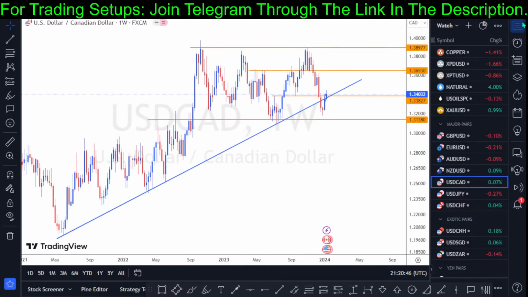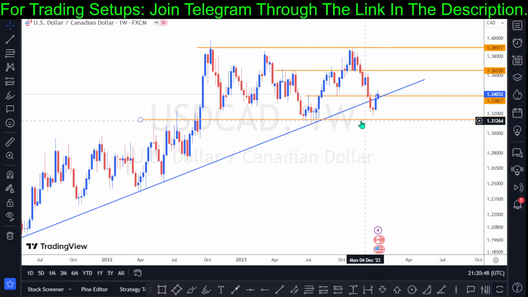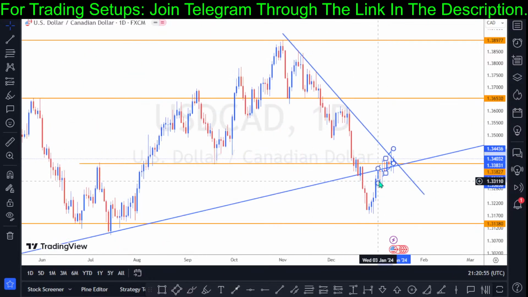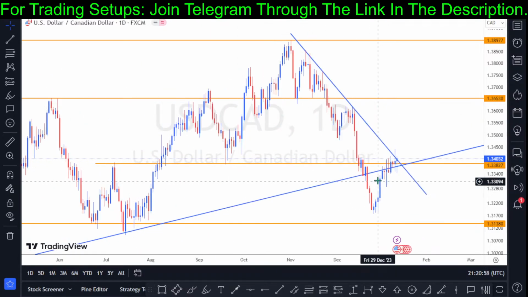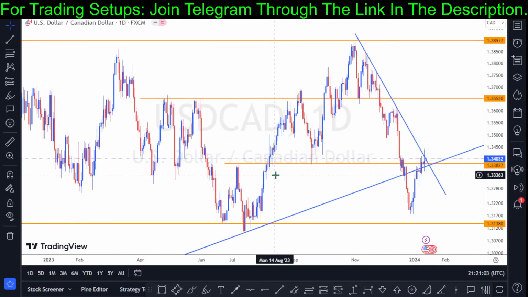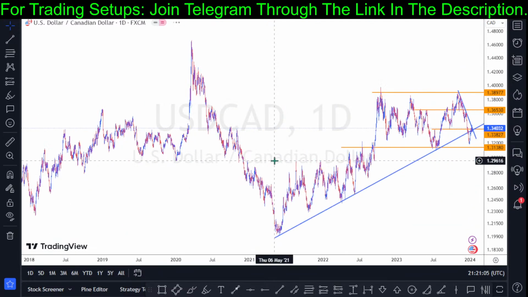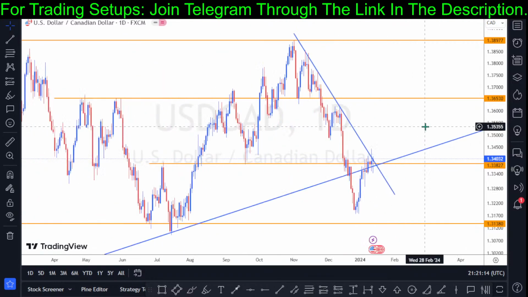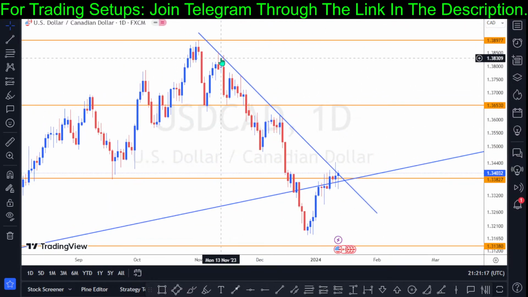So this is what we have on the weekly chart. The bull trend is still active on the weekly chart. You can see that. And then this is what we have on the day chart. Price has tested the descending trend line, and the price is still struggling above the ascending trend line. The ascending trend line, which formed right from the 28th of March 2021, which is a multi-year ascending trend line, is still acting. And then we add our descending trend line right from the swing low high of the 13th of November all the way down.